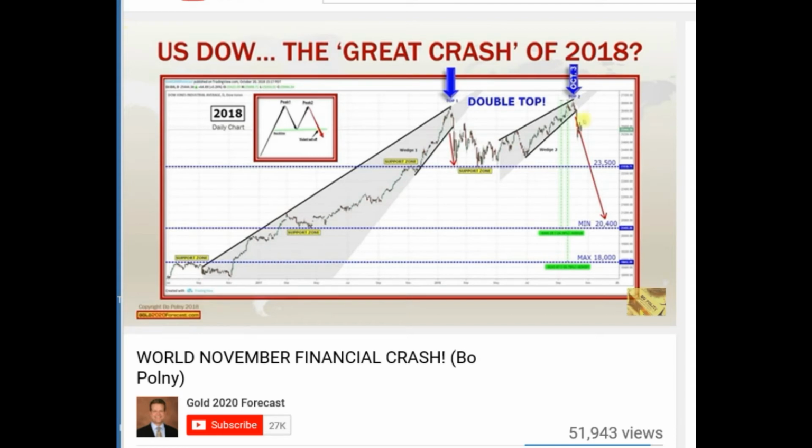Before they crash, the first target, once again, will be approximately the 23,500 range. Once this breaks, there will be no additional support. The Dow will plunge minimum to the 20,400 range, a 24% crash. The next target is 18,000 on the Dow, a 30% crash. It could go lower. Regardless of the crash level, the dates here are critical. So to those who are traders, we specifically provide the dates to our subscribers within the Bitcoin index. But know that regardless of whether you're a trader or not, being in the stock markets now is extremely dangerous.